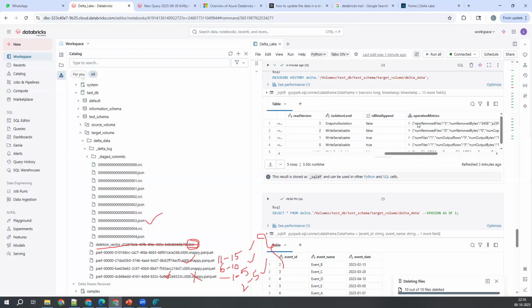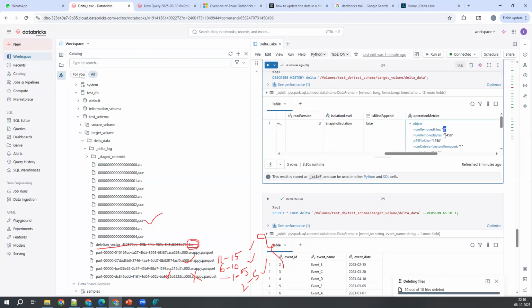Snapshot isolation. This is what I was saying. See, the number of removed files is 3, and the number of added files is 1. That is what my understanding was, and that is correct. Number of deletion vectors removed is 1. It has deleted that one also. And number of records, where do I see that?